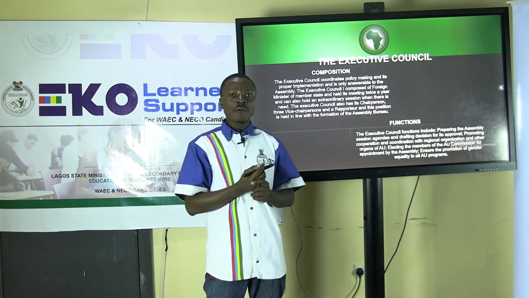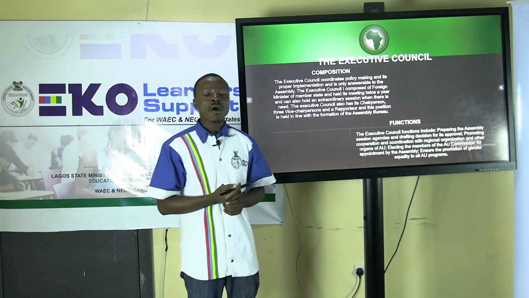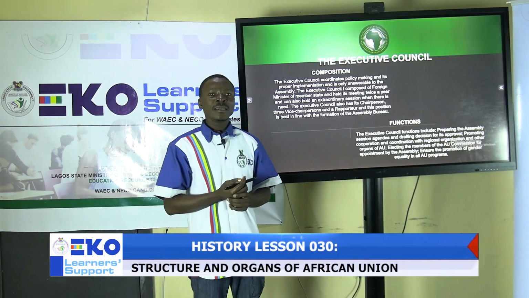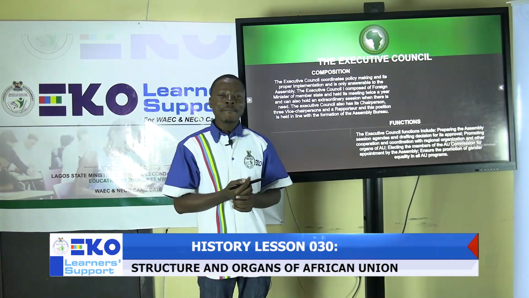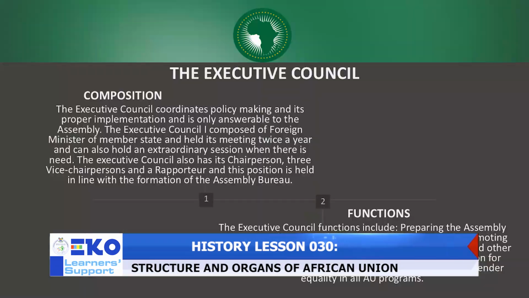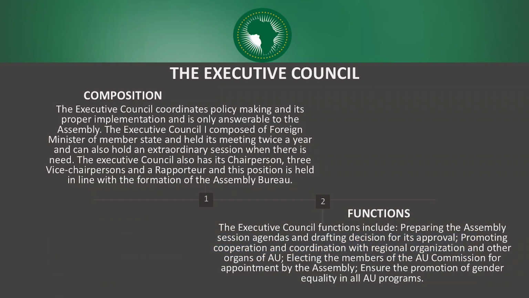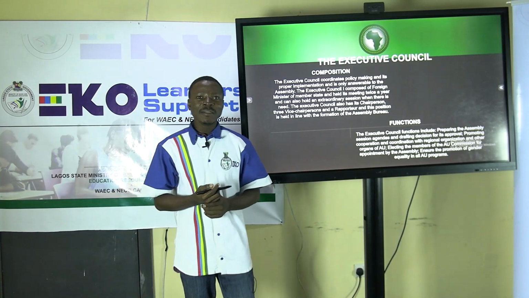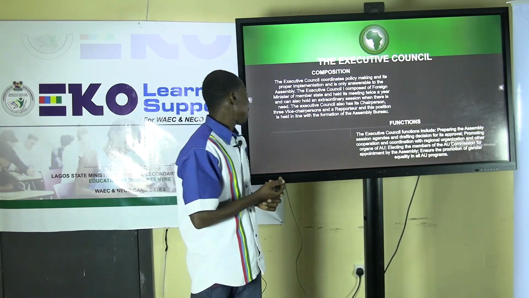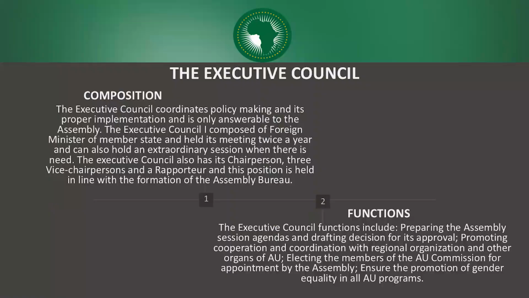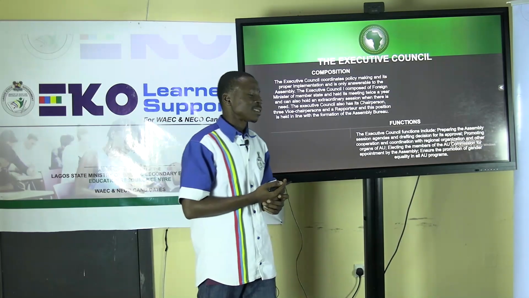The composition of the Executive Council is all the foreign ministers of every member state, and it usually meets twice a year, and also holds an extraordinary session if the need arises. The Executive Council has its chairman, three vice chairmen and a rapporteur, and these positions are held in line with the formation of the Assembly Bureau.